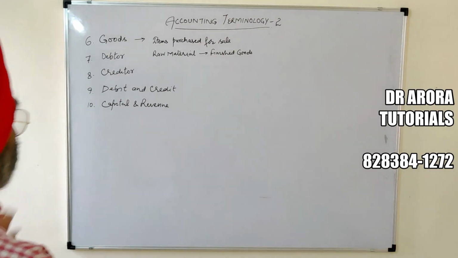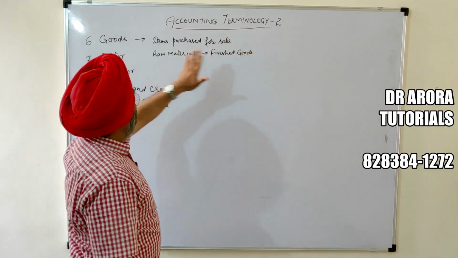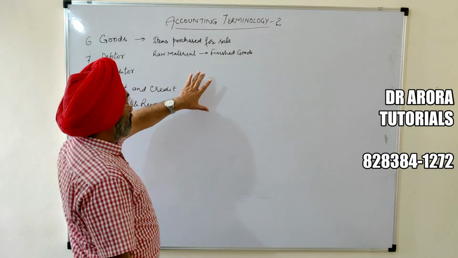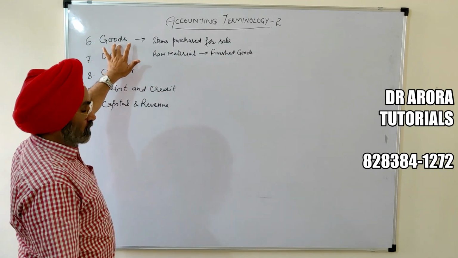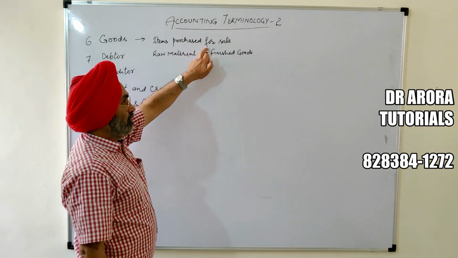Friends, let's start the second part of the accounting terminology. Earlier we had discussed 5 terms. Now we are starting with the 6th term, goods. The items purchased for the purpose of sale.